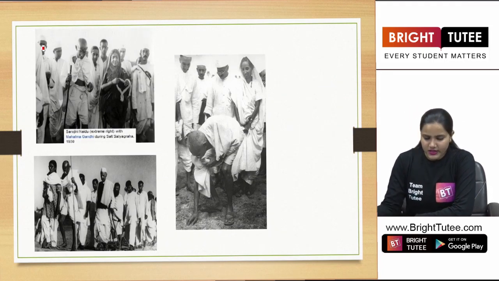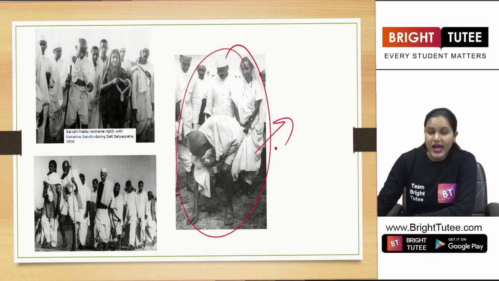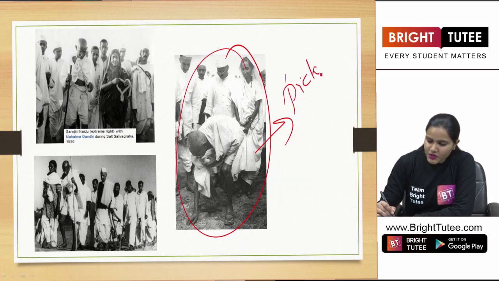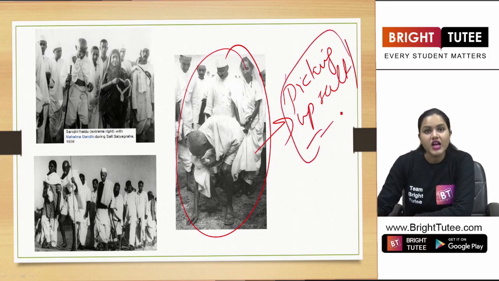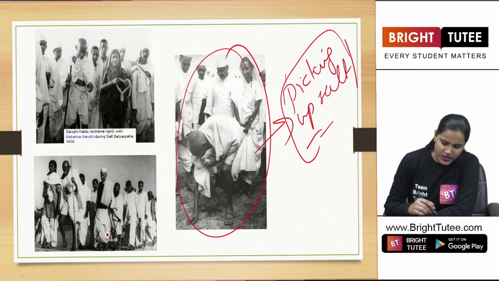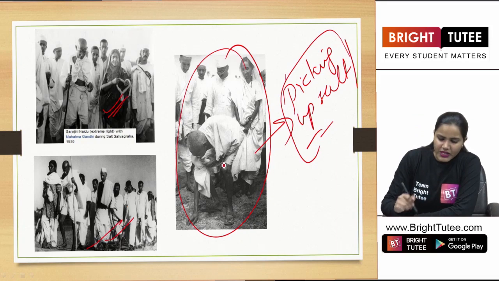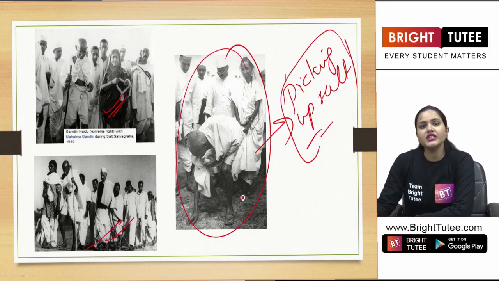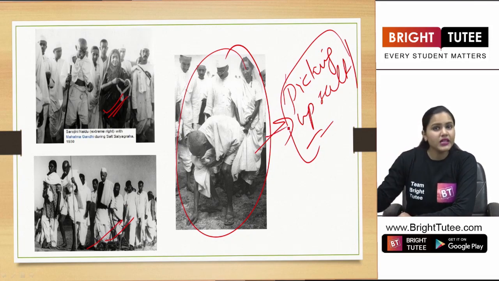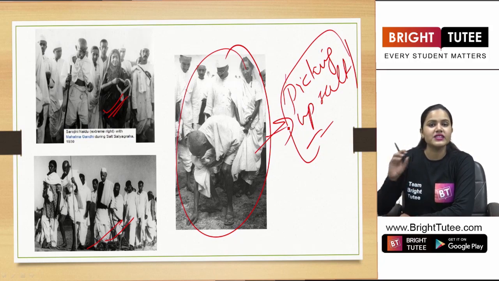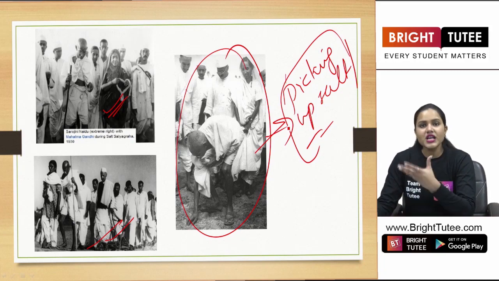Here look at some of the images. Gandhiji finally marks the beginning of the civil disobedience movement by picking up salt in his hand and manufacturing the salt. So this is how he broke the monopoly that was established by the British government and broke the salt law. Now you can see that many people have participated in the civil disobedience movement. Following the ideas of Gandhiji, at many other places many great nationalist leaders started breaking the salt law. So again it became a mass movement.